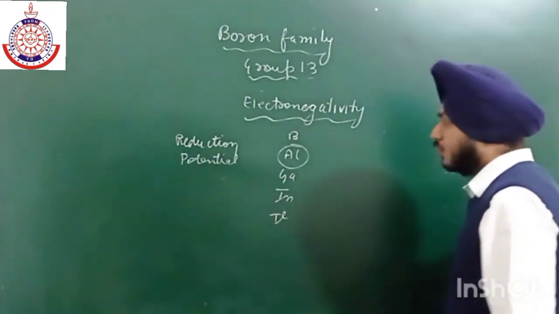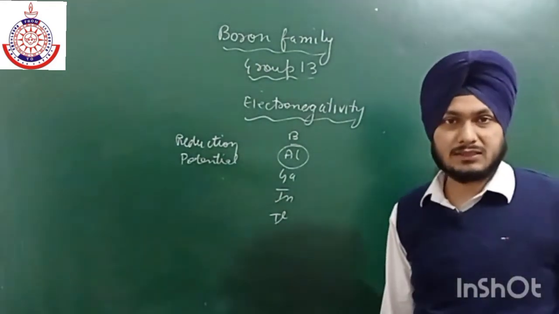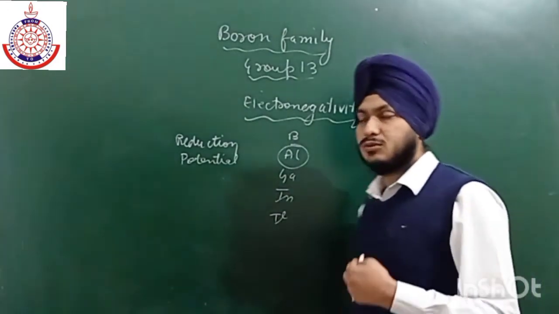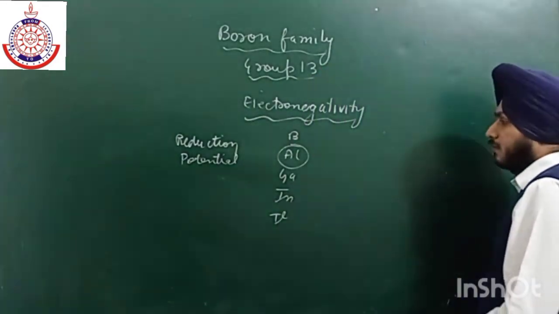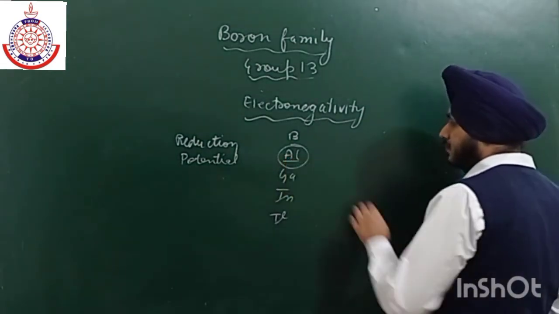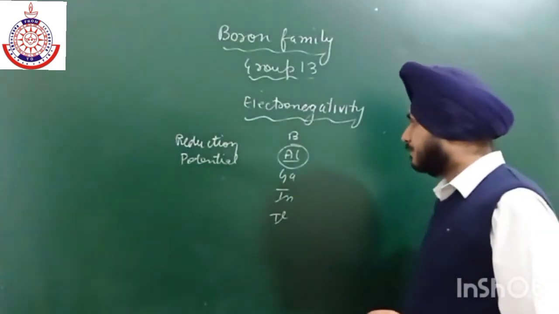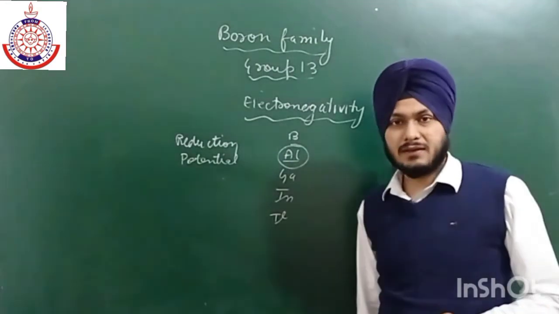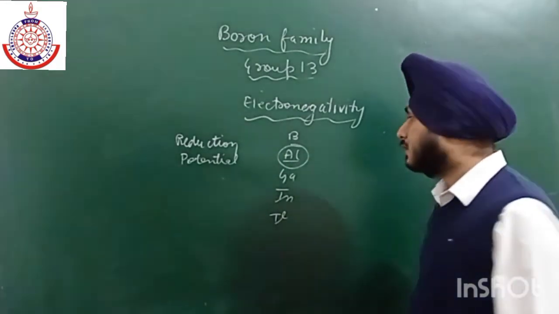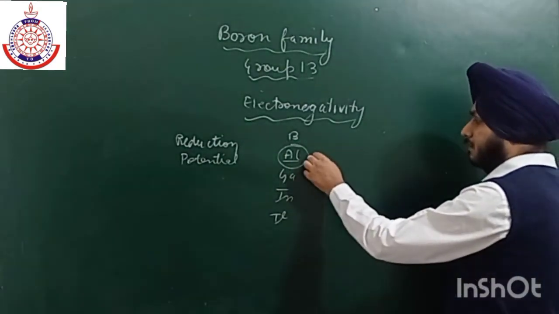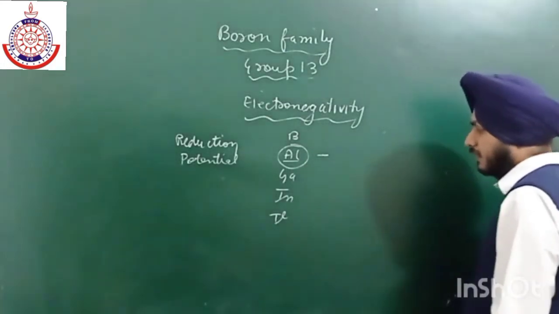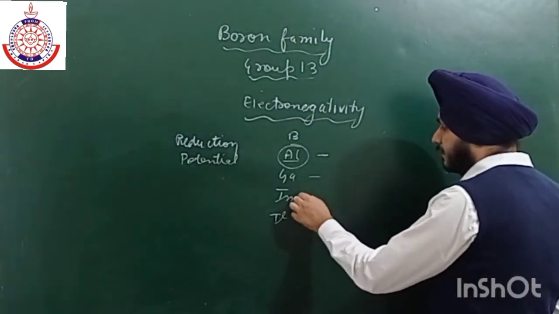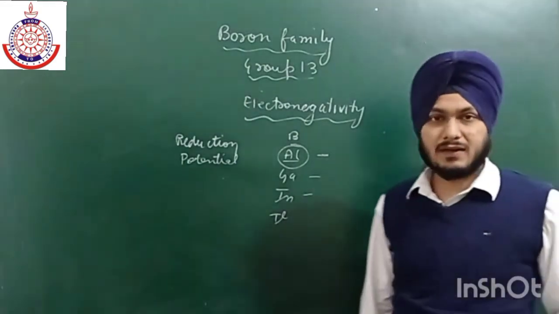So those who have negative reduction potential have a very good tendency to lose electrons. Okay, so if we talk about aluminium, aluminium has an electrode potential that is negative. Okay, it has a negative value. Similarly in case of gallium and indium there is also a negative value.